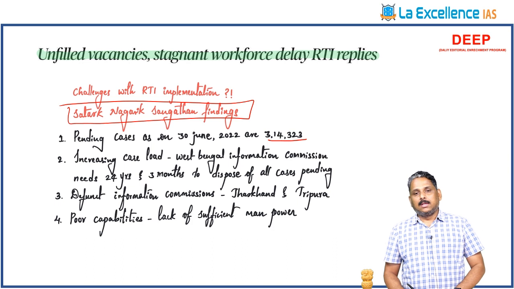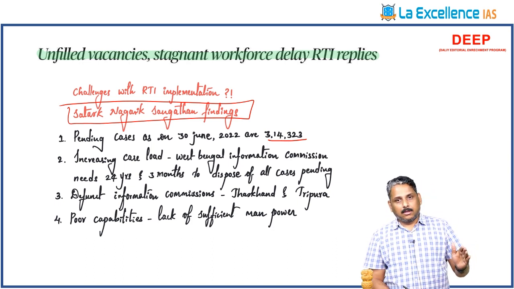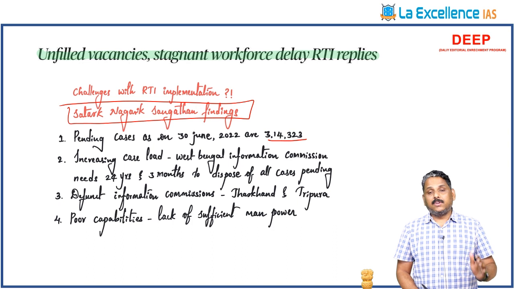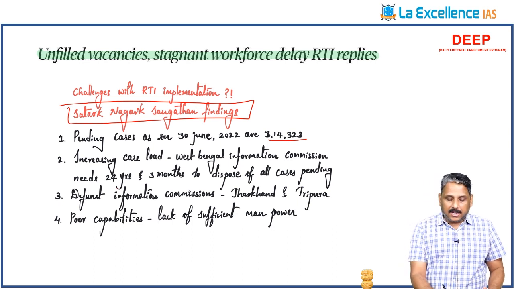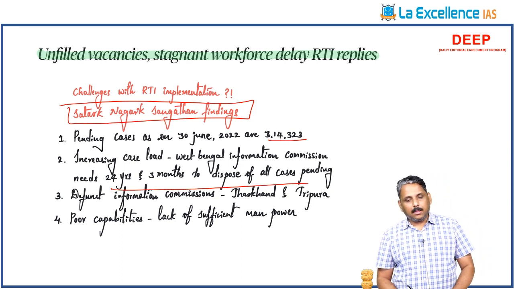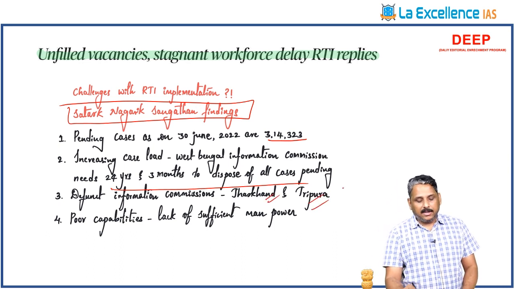And second, the case load is increasing day by day. The number of cases resolved is very low, but the number of new cases coming is very high. If you take the West Bengal Information Commission, the time required to clear all pending cases is around 24 years. Finally, many of the information commissions are defunct, for example Jharkhand and Tripura.